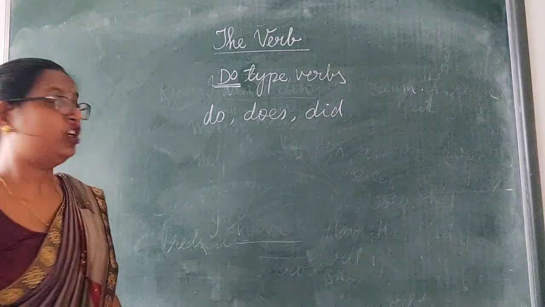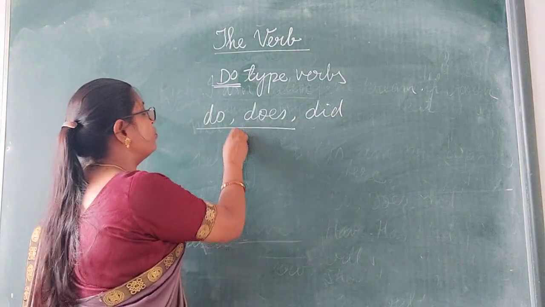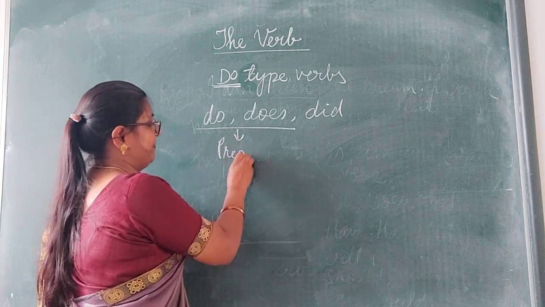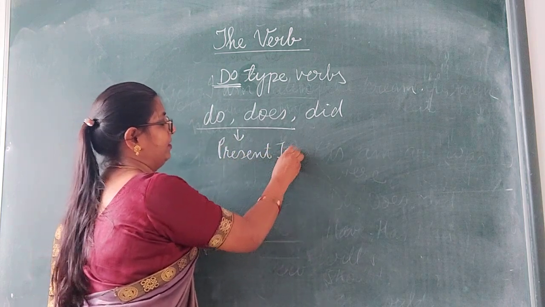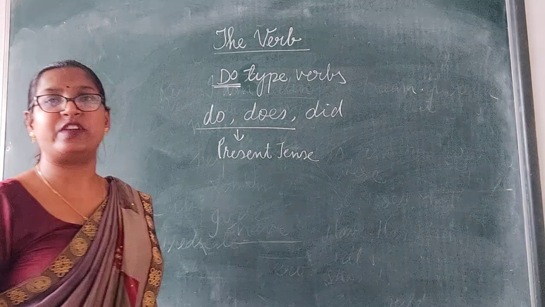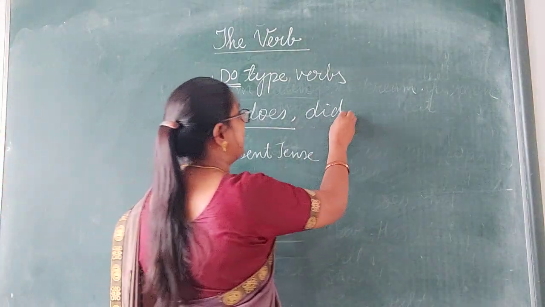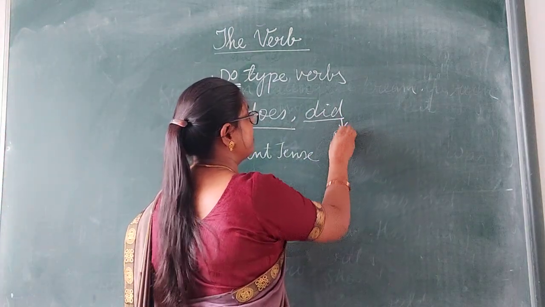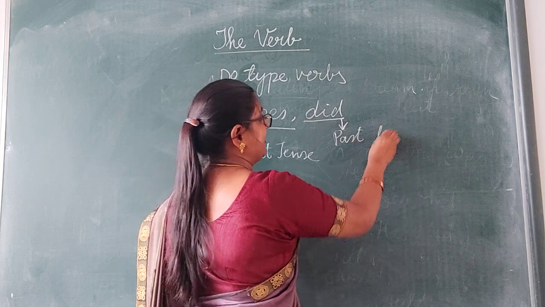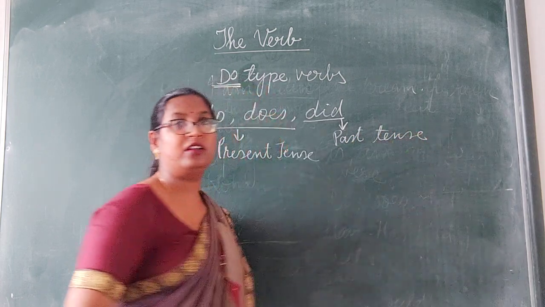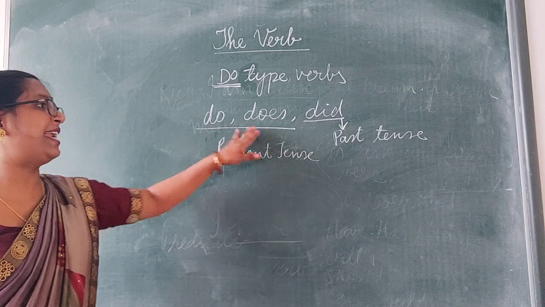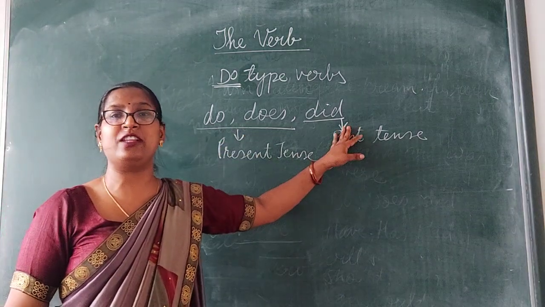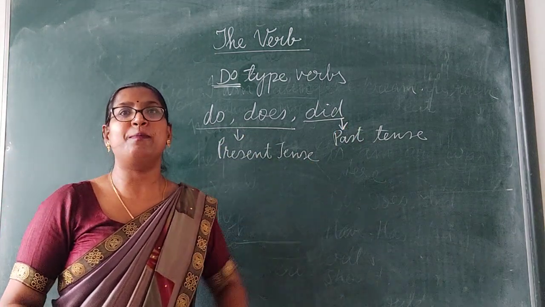Dear children, do and does we use in present tense, and the verb did we use in past tense. Clear?